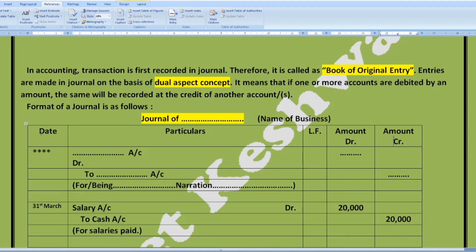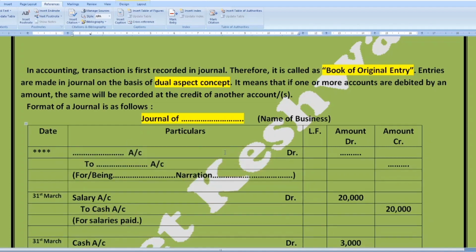Date: this column refers to the date of transaction. The date will be written here when the transaction has been performed. Similarly, in particulars, the journal entry will be made. This is the format of a journal entry. One account has been debited. We have to start right from the left corner and write the account. We have to mention debit here, and the amount will be written in the debit column.